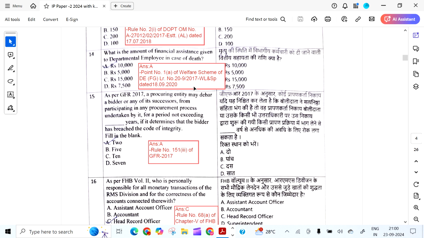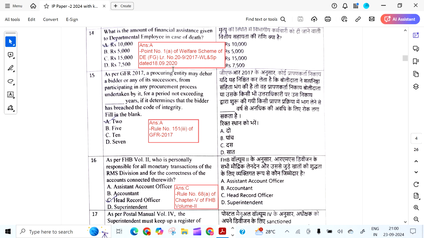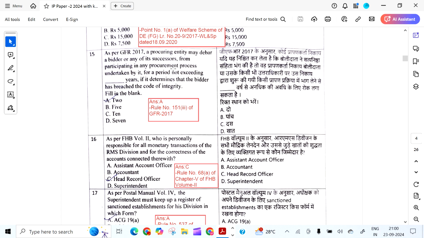What is the amount of financial assistance given to the departmental employee in case of death? It is 10,000 as per this OM of 18/9/2020. So many questions have been given from these welfare schemes of GDS as well as the welfare schemes for the departmental employees.